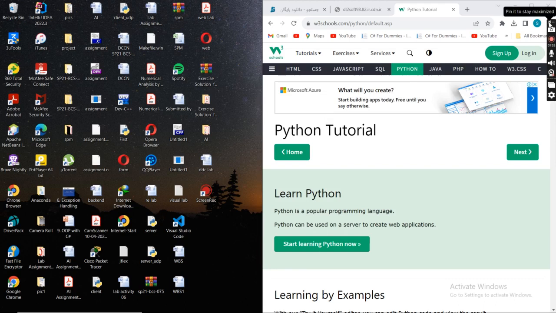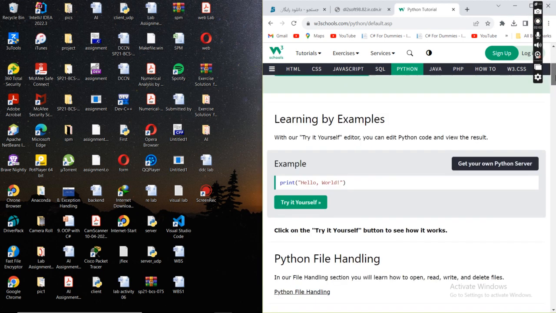First of all, Python is a unique language because in other programming languages we have to follow a strict structure, but in Python we use English-like statements. For example, if you want to print something on the screen, we just use the word print. It is very easy because all of these statements are in an English-like structure. We can use Python to create web applications.